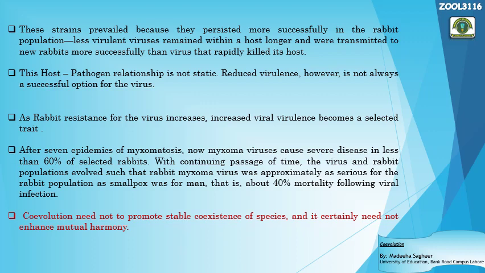Coevolution need not promote stable existence of the species. Coevolution doesn't ever mean that it promotes a stable coexistence or a very good relationship between the host and the parasite just because they are coevolving. No, the case is not like this. What is happening?